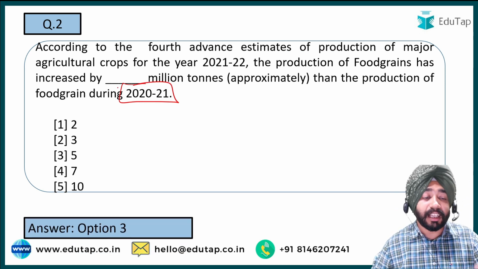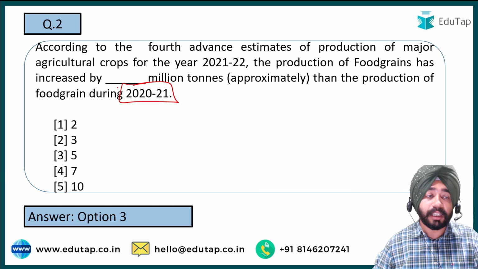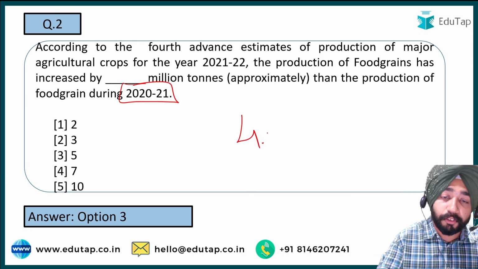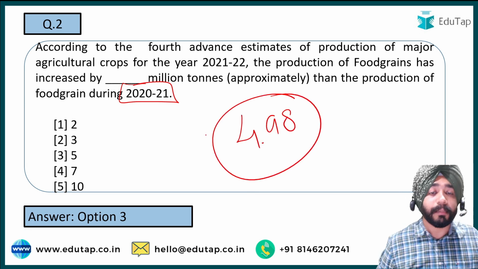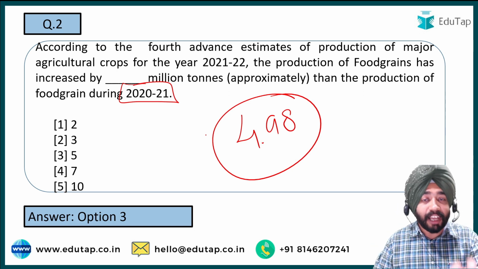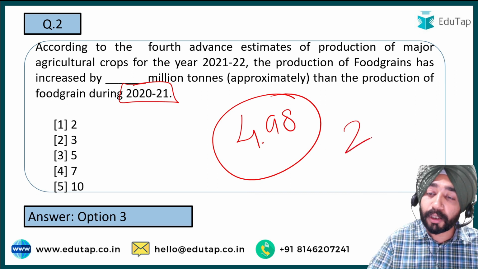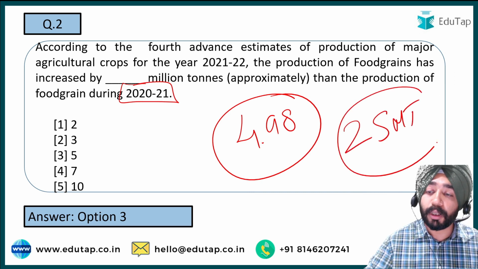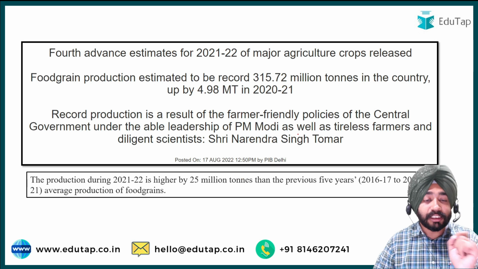It is approximately 5 million tons. The exact figure is 4.98 million tons. On a 5-year average, food grain production has increased by about 25 million tons. This is important for us.